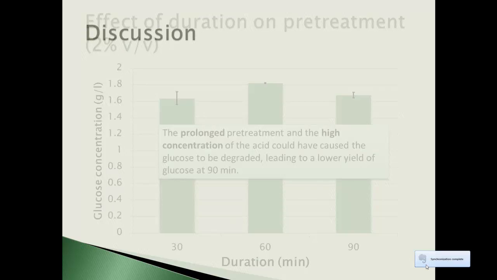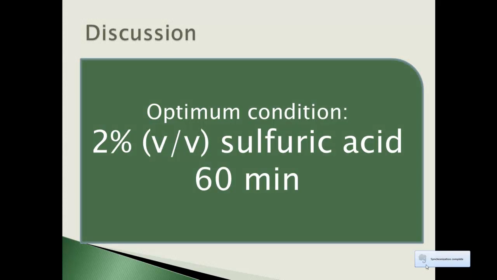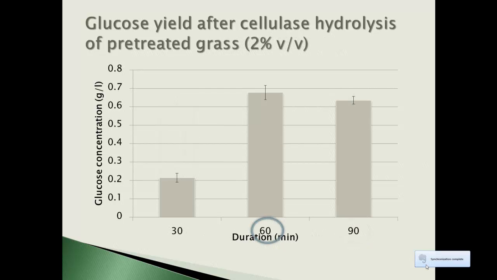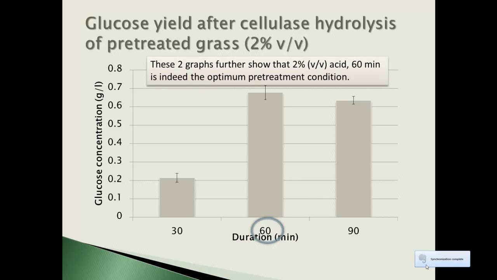The optimal condition of pretreatment is determined to be 2% sulfuric acid for 60 minutes, since it resulted in the highest glucose yield. Glucose was also released after cellulase hydrolysis, reflecting the digestibility of the pretreated cowgrass. The solid fraction obtained by pretreating the cowgrass with 2% acid for 60 minutes also gave the highest glucose yield. Therefore, this is indeed the optimum condition.